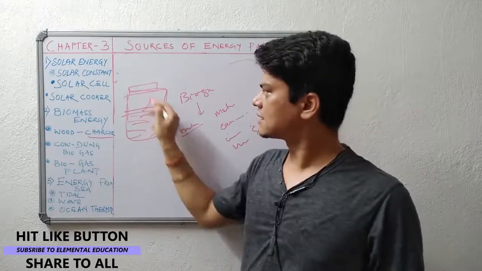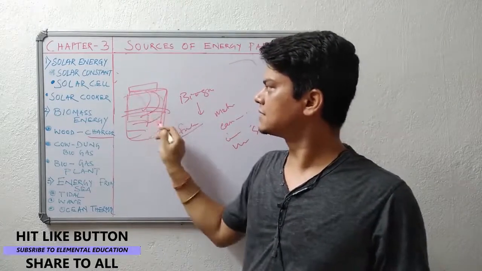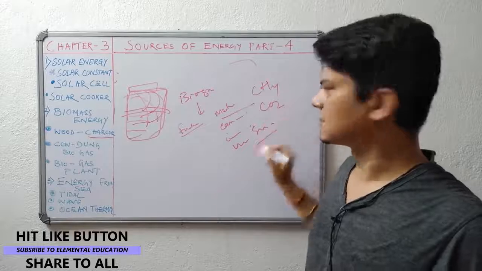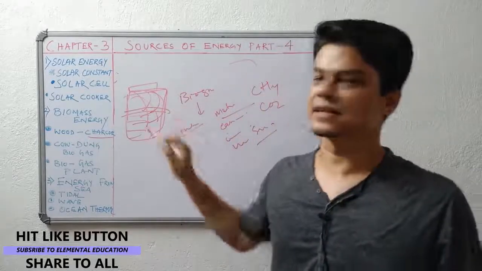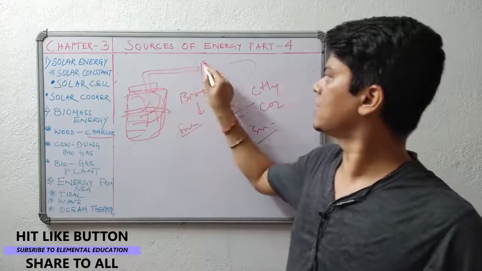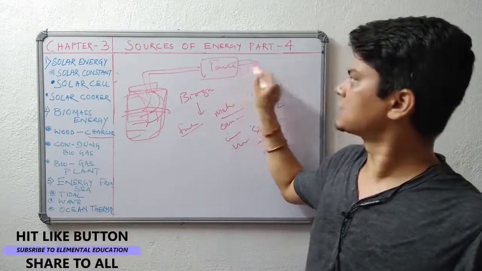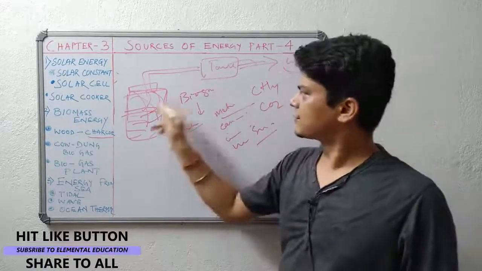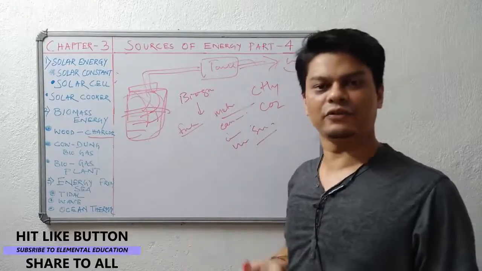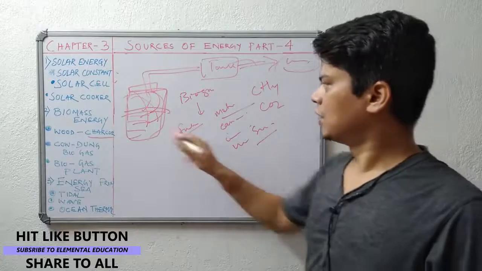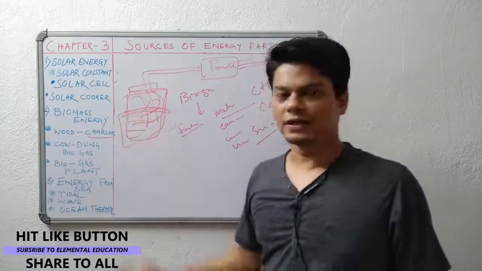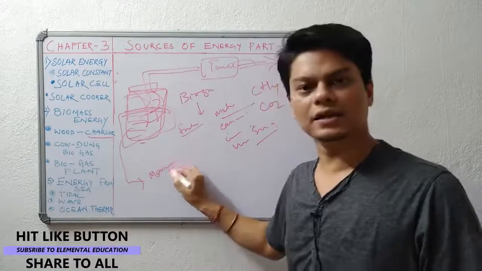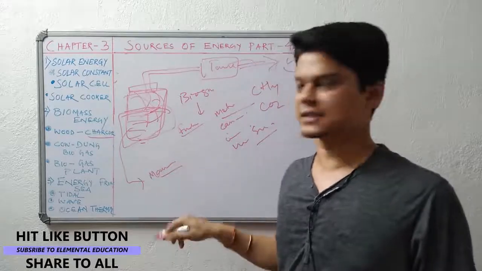After decomposition, they release some gases. These are methane, carbon dioxide, hydrogen sulfide. Those gases are in turn collected in a gas tank. We can use it as a fuel, like our LPG. So this fuel is clean, has high calorific value and doesn't make any smoke. The remaining residue, the cow dung, we will be using for manure, for agricultural purposes. This manure is full of nutrients, nothing has been lost.